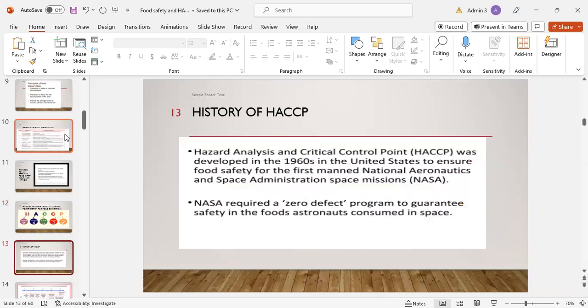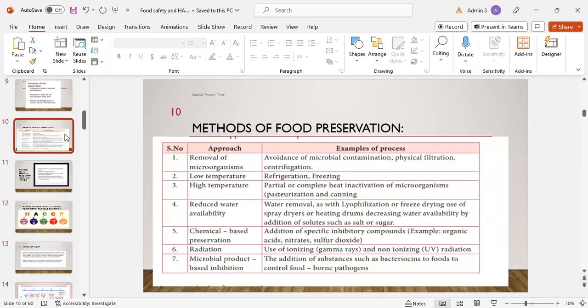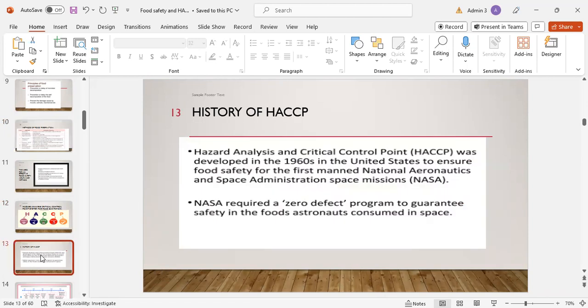Hazard Analysis and Critical Control Point, HACCP, was developed in the 1960s in the United States to ensure food safety for the first manned space mission of NASA, the National Aeronautics and Space Administration. NASA required a zero defect program to guarantee the safety of the food astronauts consumed in space, as this is the only source of food for them.